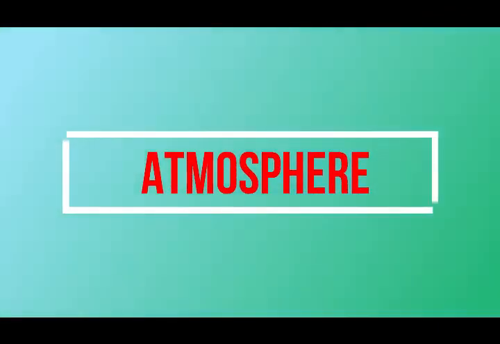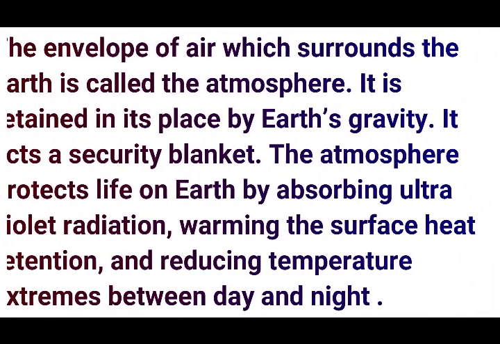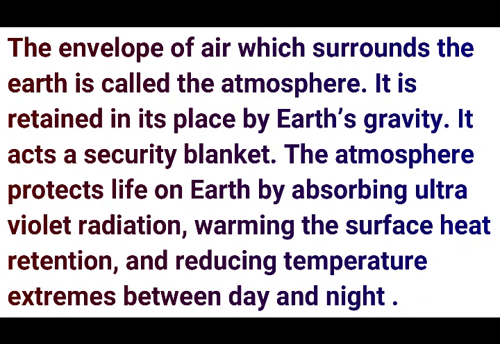Now the next one is atmosphere. The envelope of air which surrounds the Earth is called the atmosphere. It is retained in its place by Earth's gravity. It acts as a security blanket. The atmosphere protects life on Earth by absorbing ultraviolet radiation, warming the surface through heat retention, and reducing temperature extremes between day and night.